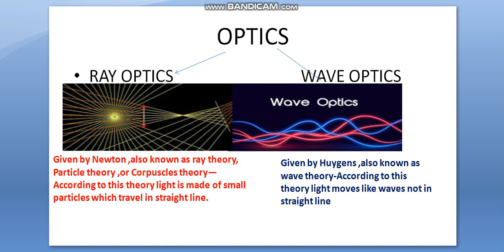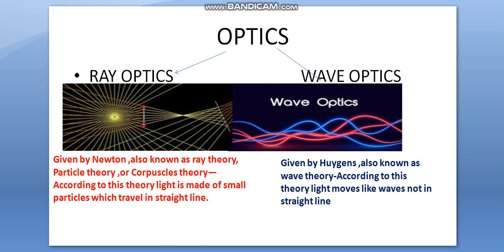Now, a question can be asked in this way: in how many parts is optics divided? Optics is divided into two parts. One is ray optics, and the second one is wave optics. Ray optics, given by Newton, is also known as ray theory, particle theory, or corpuscle theory. According to this theory, light is made of small particles which travel in a straight line.